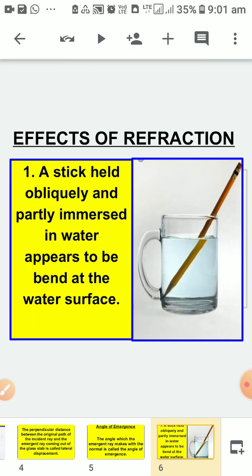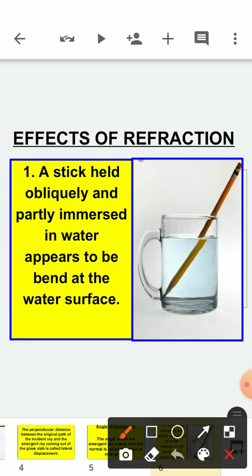If we keep a pencil in water, you can see at the boundary, earlier the pencil was straight, but as it reaches another medium, water, it shows bending of light, and this is called refraction. You can also do this activity at home. Just try this activity at home and find out whether it is happening or not.